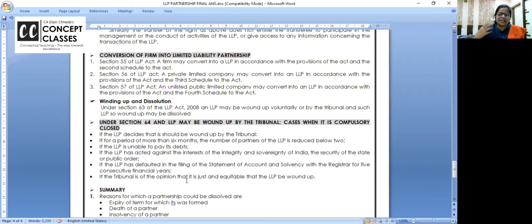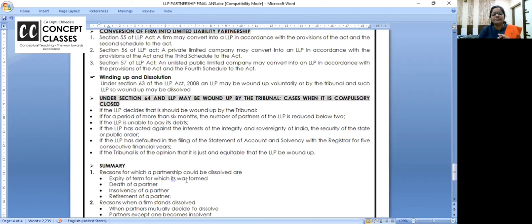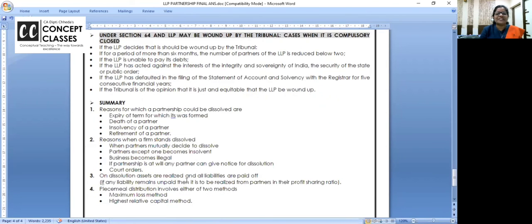I know the language feels a little legalistic, but write it to get marks, and practically also I have told you many extra things. Best benefits of the LLP are taken by we professionals only. Okay, this is the gist I have given.